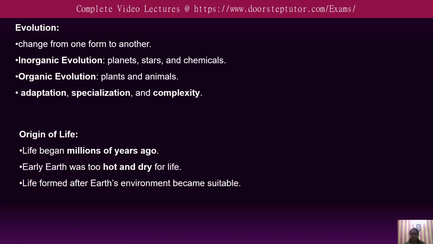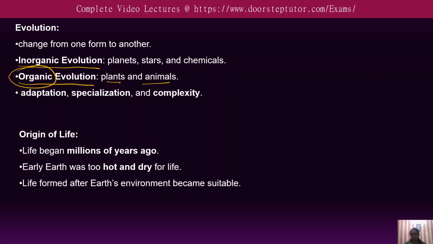This transformation applies to non-living objects such as stars, planets and elements, and that is termed inorganic evolution. There is also organic evolution, and this applies to living things such as plants and animals. That is why it is called organic evolution.